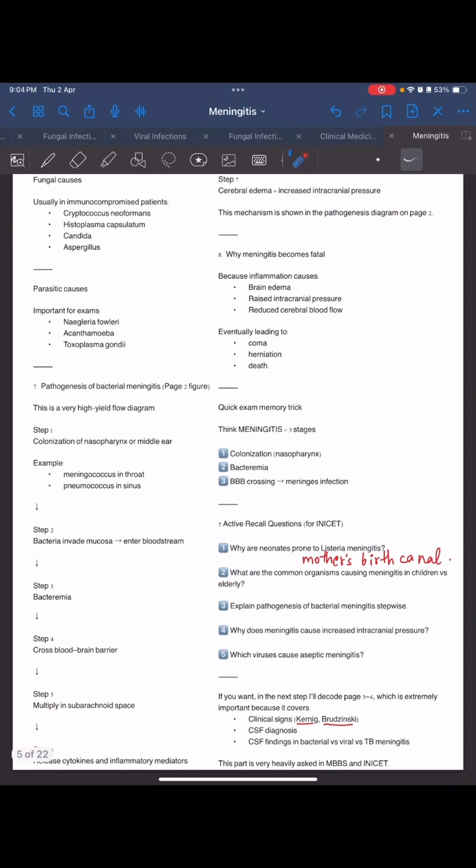Okay, now we have seen the viral causative agents, bacterial causative agents. Now let's see the pathogenesis. The bacteria will colonize the nasopharynx or middle ear. So there will be colonization of the nasopharynx or middle ear. An example, meningococcus in the throat or pneumococcus in the sinus. Then the bacteria will invade the mucosa.